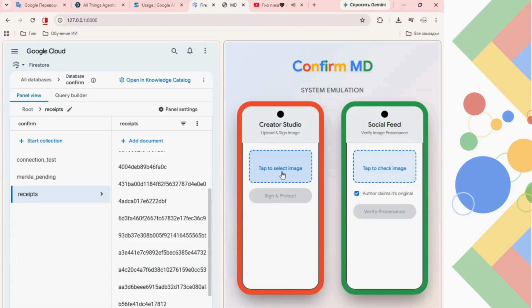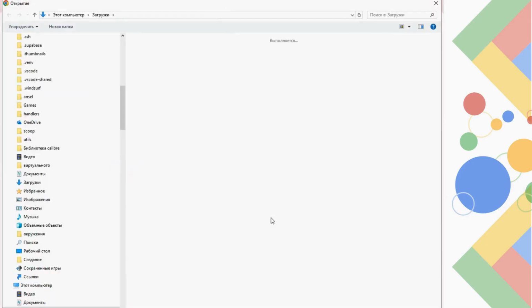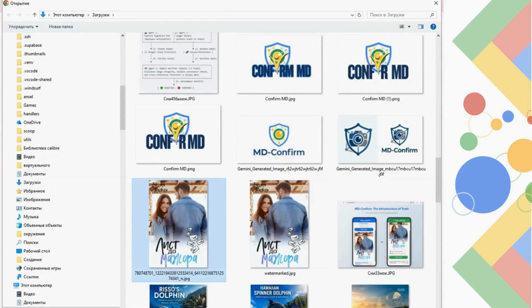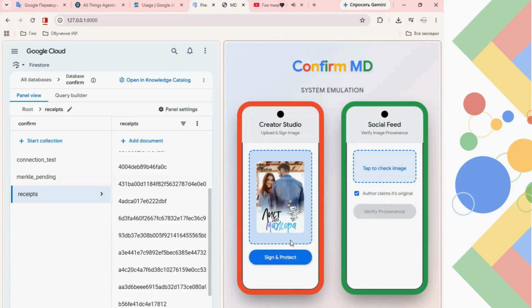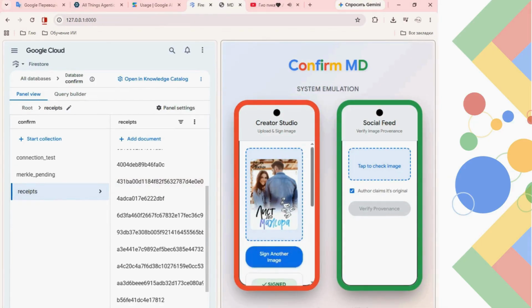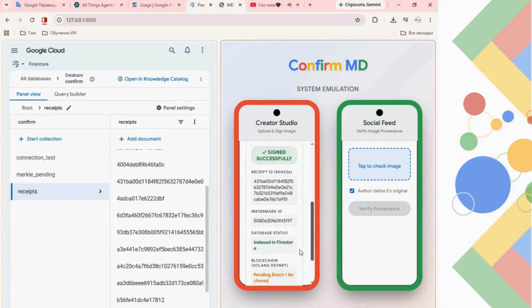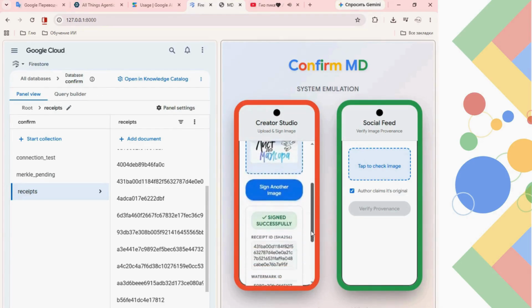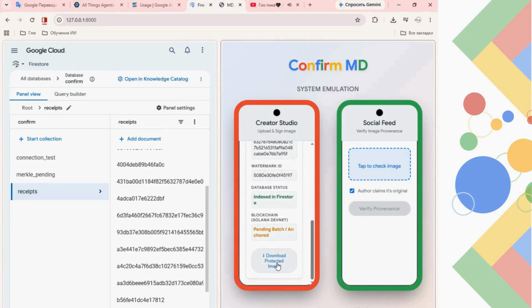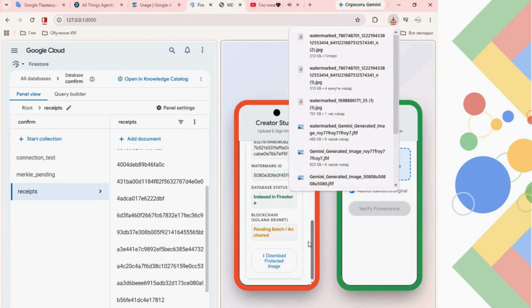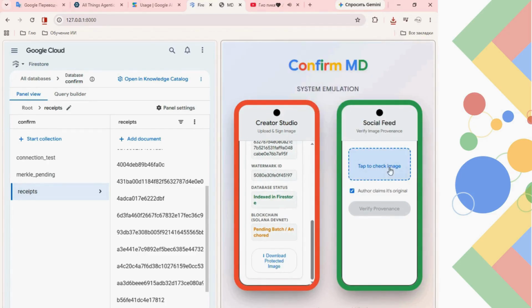MD-Confirm is a decentralized platform for mathematically provable media verification designed as a security extension for Google Pixel cameras. It solves the irreversible loss of authenticity proofs when social media algorithms aggressively strip metadata like EXIF and C2PA. We integrated the Google tech stack: the GenAI SDK and Antigravity handle autonomous agent orchestration.